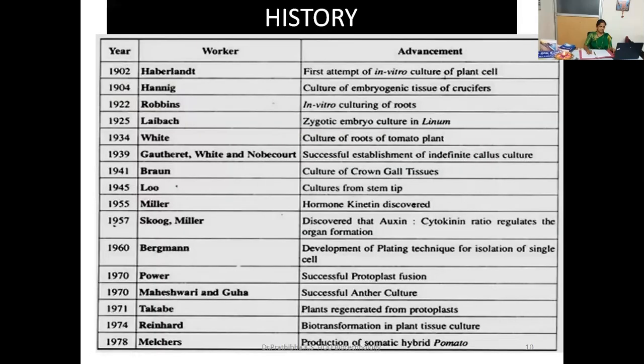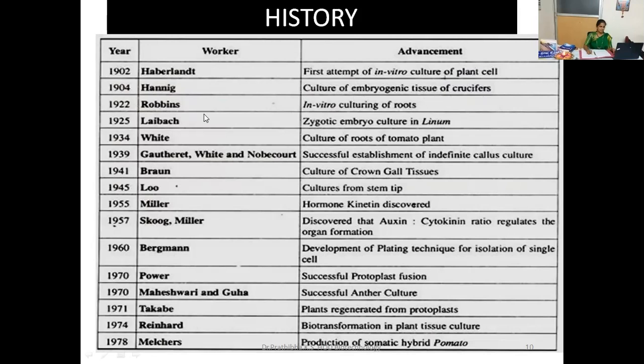Here you could see some of the historical perspectives of the plant tissue culture. In the year 1902, Haberlandt for the first time attempted the in vitro culture of plant cells. Okay, and this Haberlandt is considered as father of tissue culture. In the year 1904, culture of embryogenic tissue of cruciferans was done.